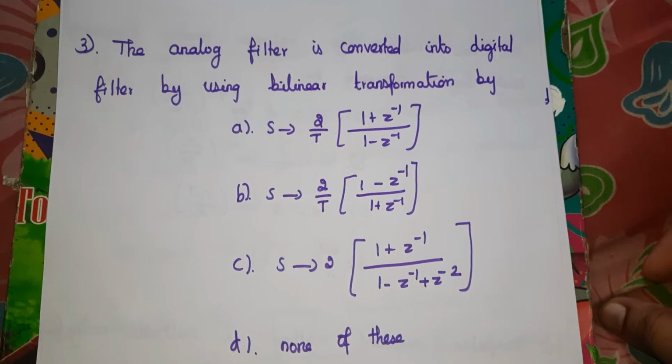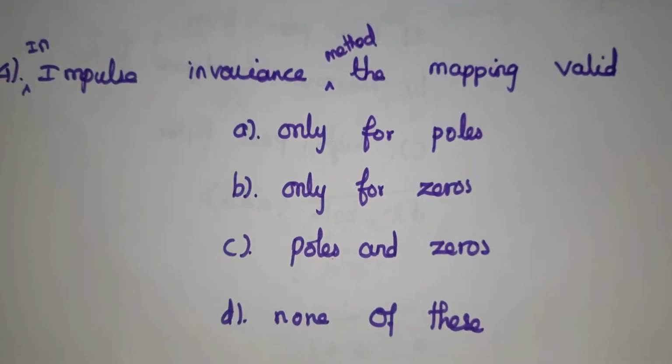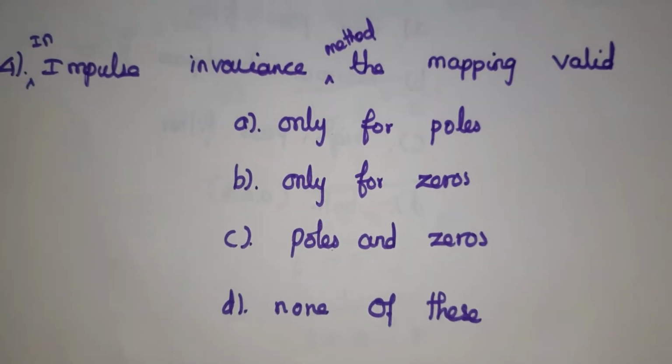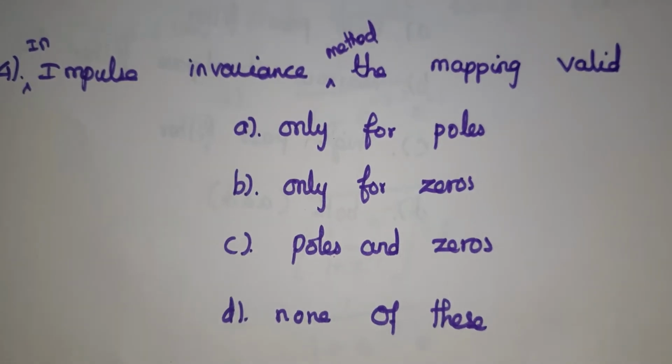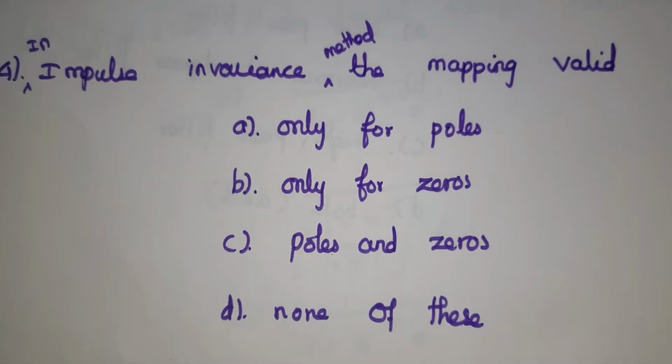Fourth question, in the impulse invariance method, the mapping is valid. Find the correct one.